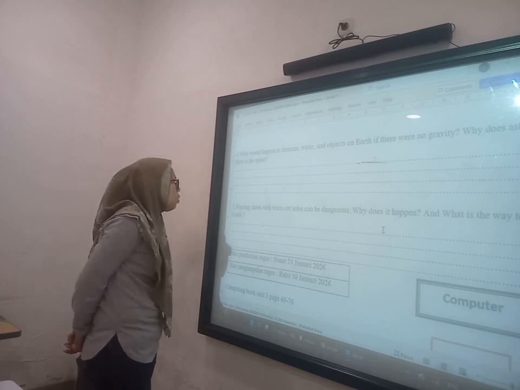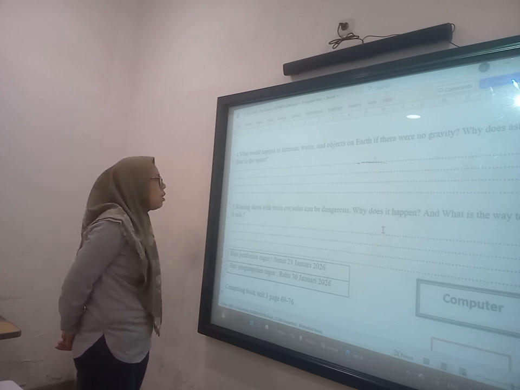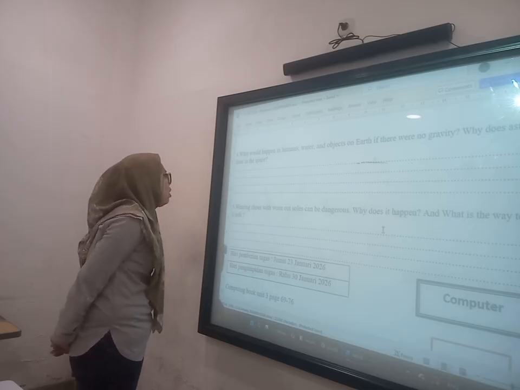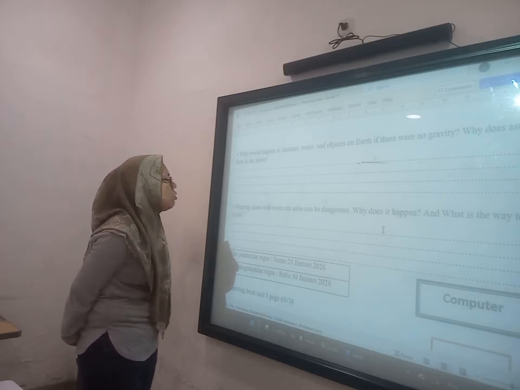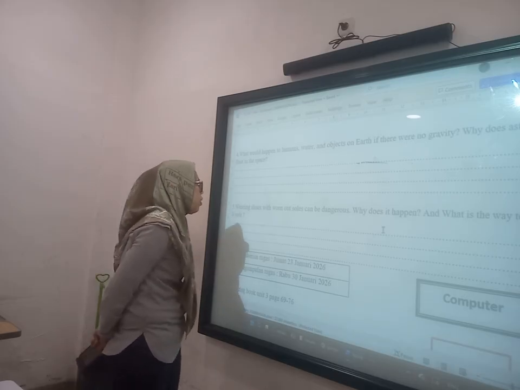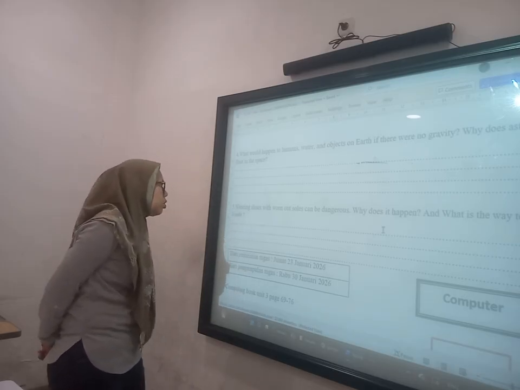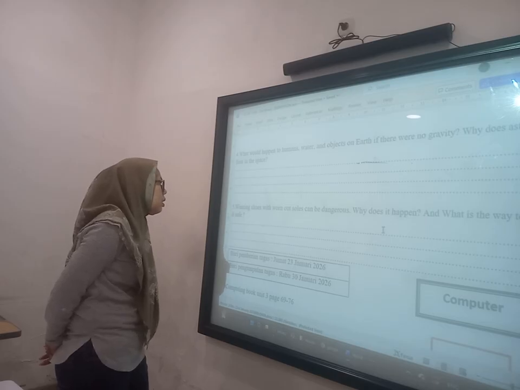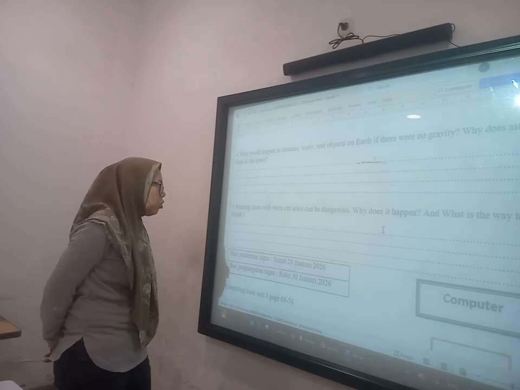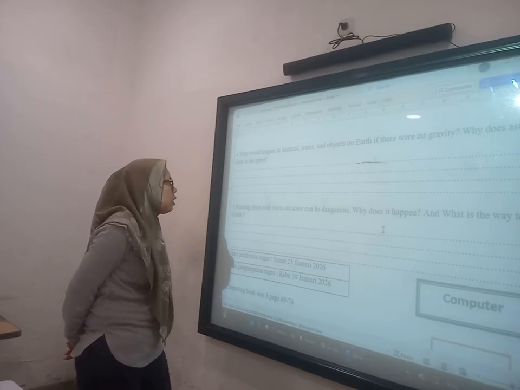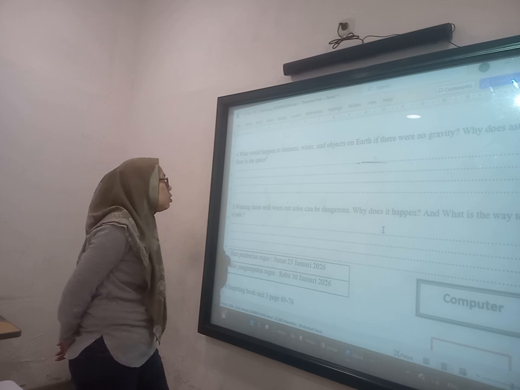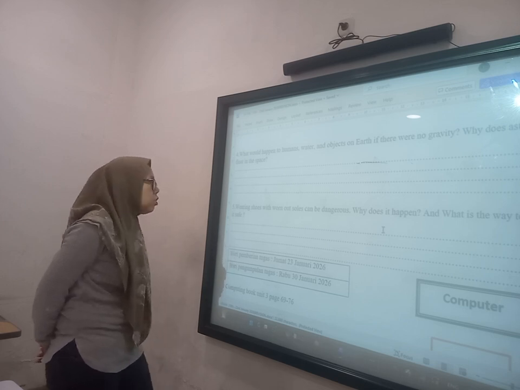Wearing shoes with worn out soles can be dangerous. Why does it happen, and what is the way to make it safe? It happens because of friction. The soles get damaged or broken, so it can cause you to slip easily on a smooth surface.